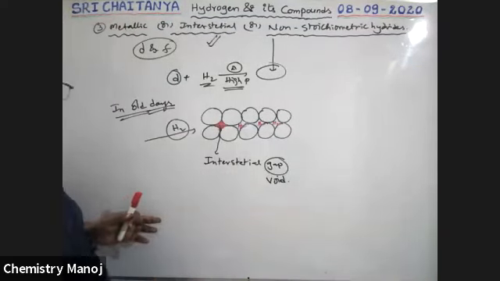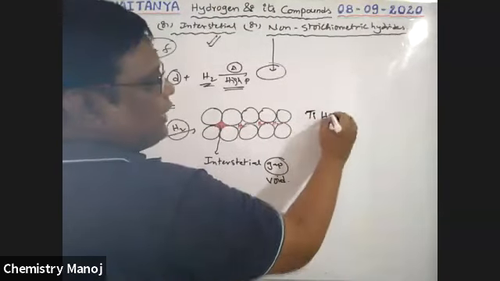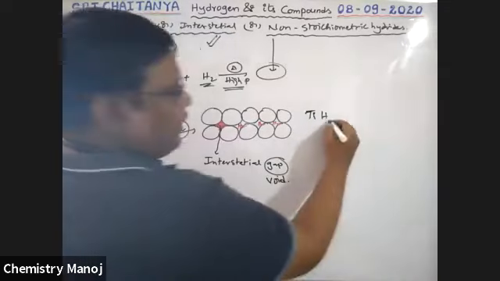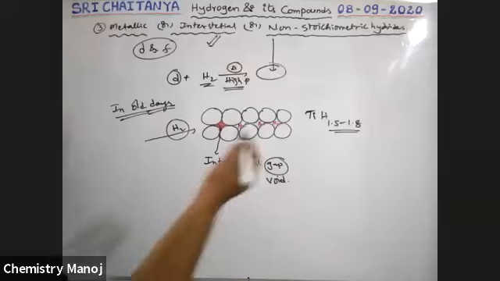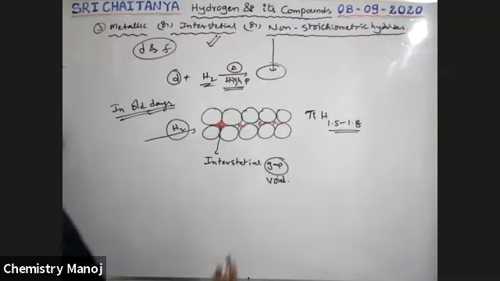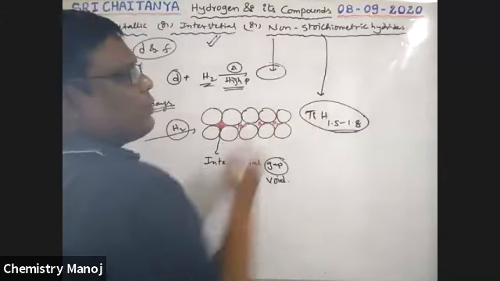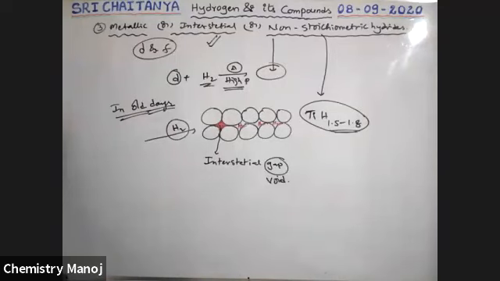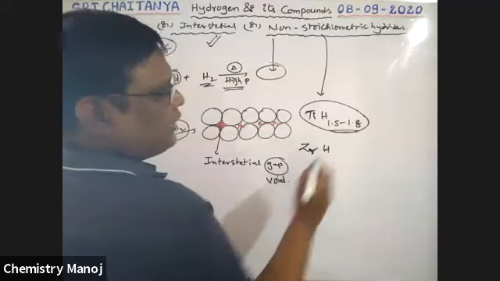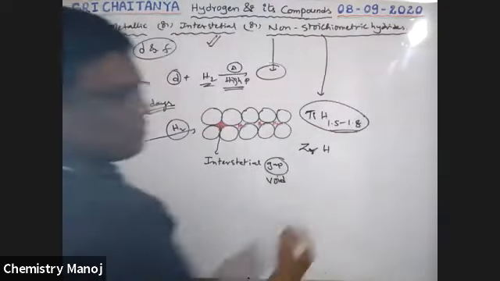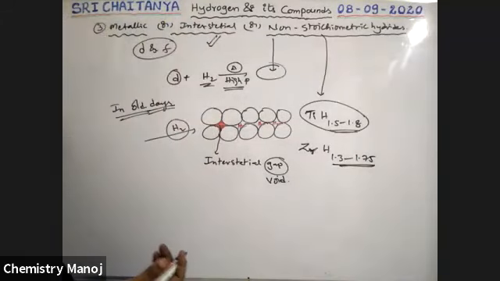For example, take titanium. Titanium combines with hydrogen in a ratio of 1.5 to 1.8. It is a fraction, so there is no exact number. The stoichiometry rules are violated, which is why it is called a non-stoichiometric compound. Just like that, zirconium with hydrogen gives 1.3 to 1.75, which is also not an exact number.